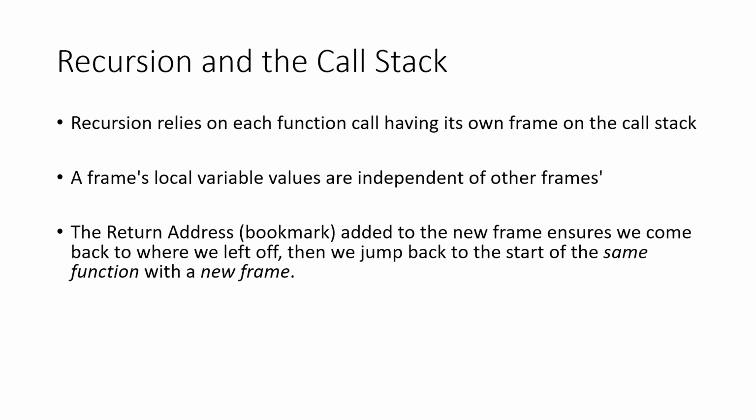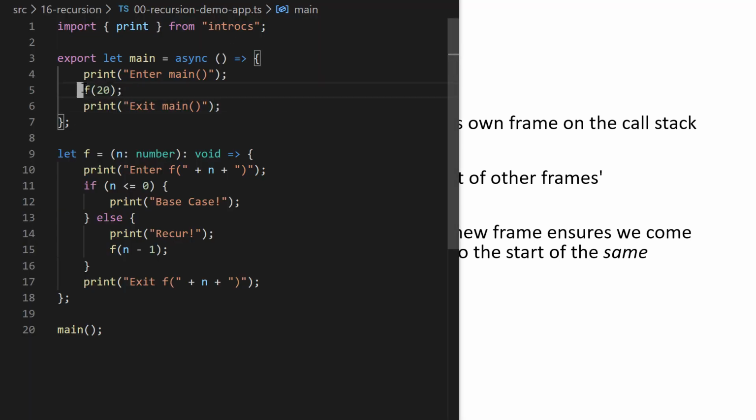The other key thing that the environment diagram provides to us that our system needs to keep track of under the hood is when a function call returns, where do you go back to? Where's the bookmark that you left somewhere else in your program? And we write this in as the line number of our program, right? And so when we made the function call in the outer part of our code to f of 20, remember the return address here would have been line 5.